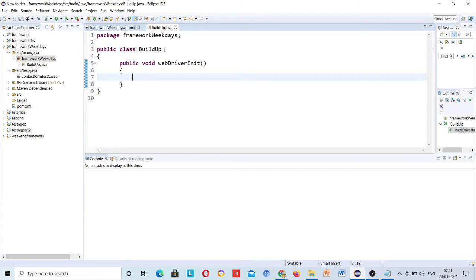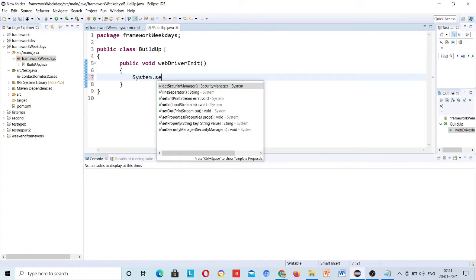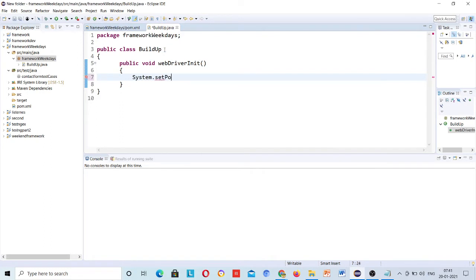Okay, WebDriver init means initializing the web driver. Here I will write all the code. System dot set property.